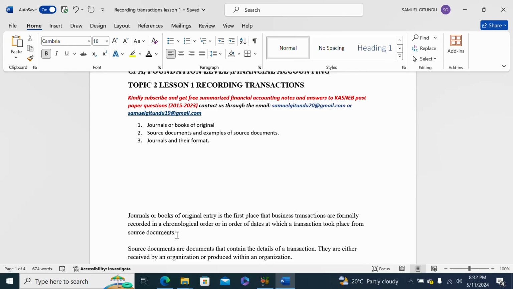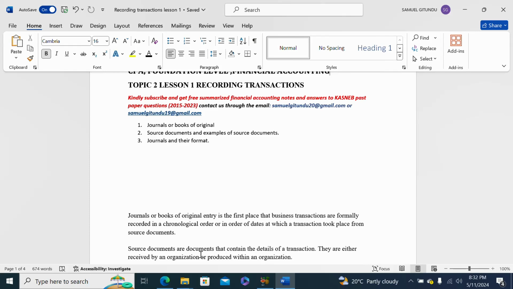So what are source documents? We are now in number 2. Source documents are documents that contain the details of a transaction. They are either received by an organization or produced within an organization.